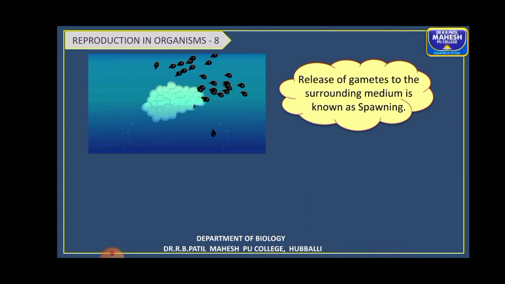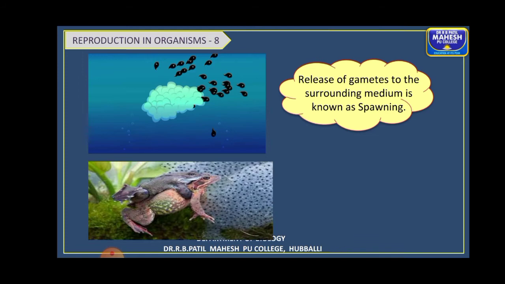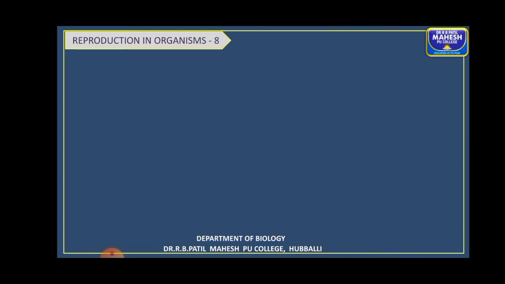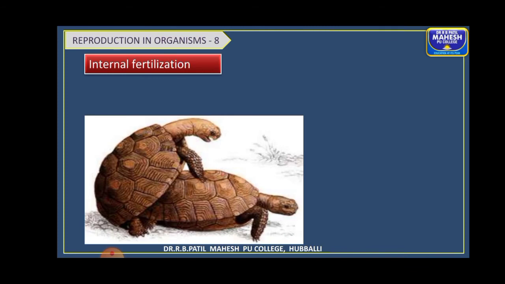That is why it enhances the chances of fertilization as a large number of gametes are released, and a large number of offsprings are also produced. But the major disadvantage is that the offsprings are not protected from the predators, and their survival up to adulthood is threatened, because there is no protection in the initial developmental stages as they are growing outside in the external medium.